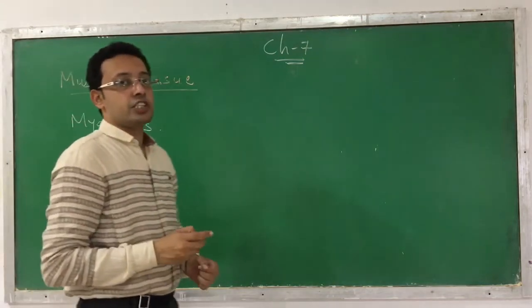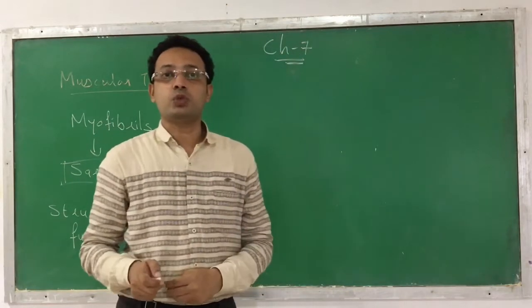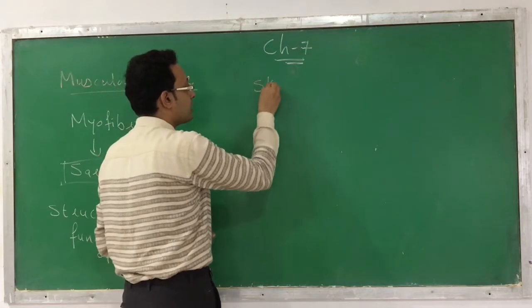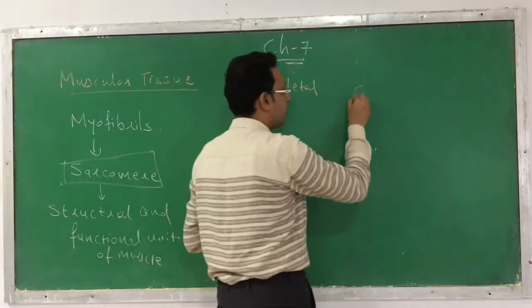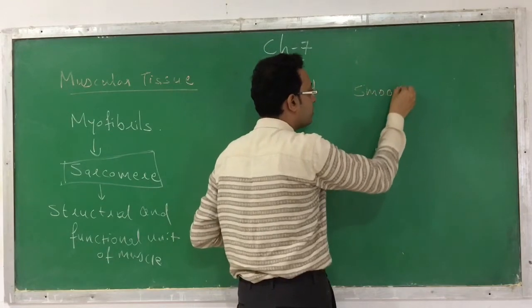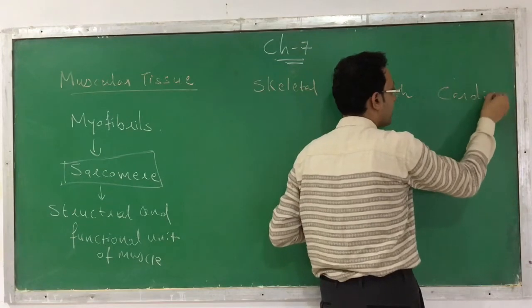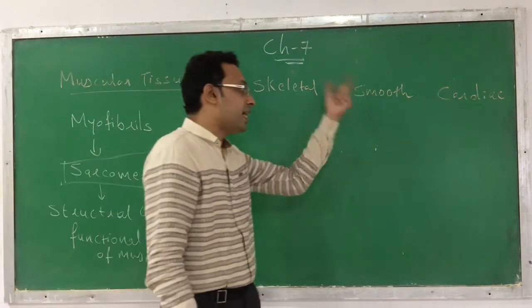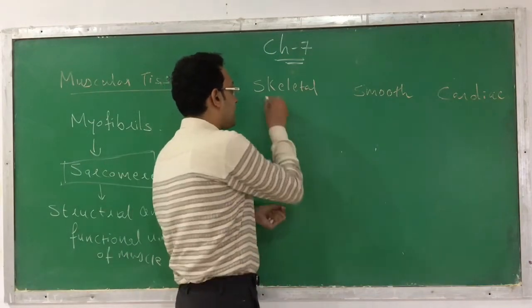Now, this muscular tissue can be categorized into different types. There are three types of muscles which we can find. The first kind is called skeletal muscle. The second type is called smooth muscle. And the third kind is called cardiac muscle. So we have to learn the characteristics of each kind of muscle. Let us first start with the characteristics of a skeletal muscle.